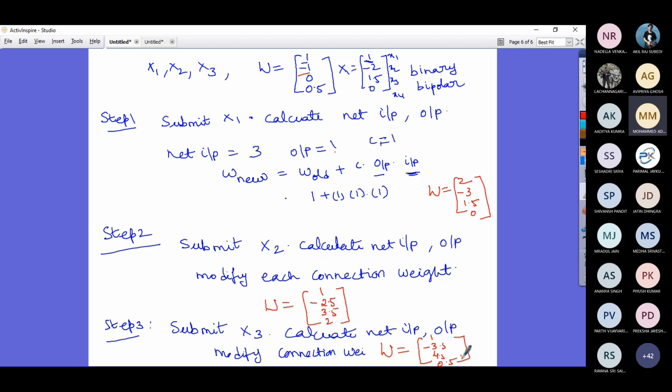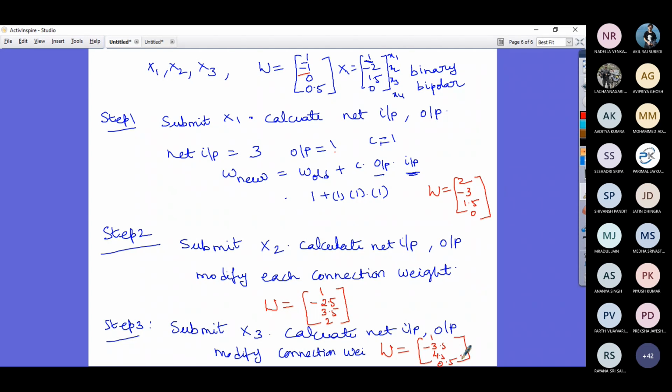So in step 1, the last connection which is 0.5, yes, it's 0.5 when I work it out. So anyway, please do the corrections if there are any. Do the calculations. Now this is how your weight modification process proceeds. There are so many things we need to discuss here.